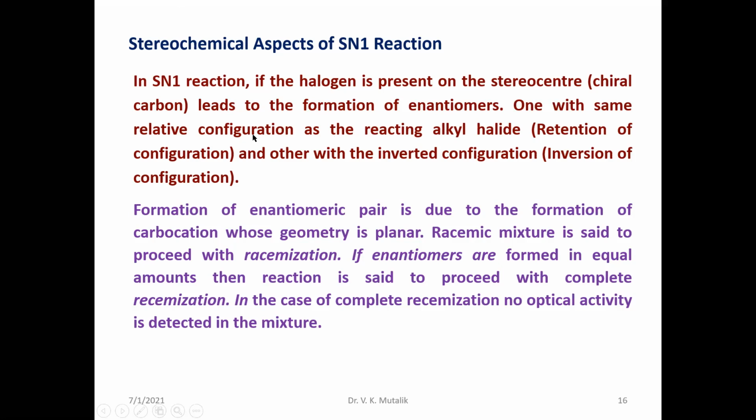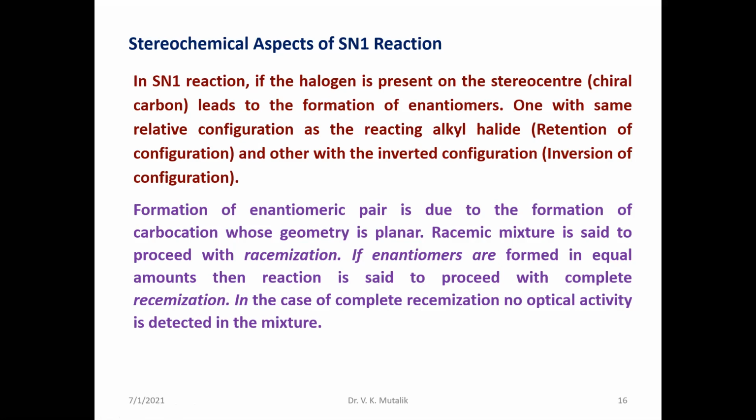One has the same relative configuration as that of the reacting alkyl halide, that is, it retains configuration. The other is obtained with the opposite configuration. So when equimolar mixtures of opposite configurations, enantiomeric forms, are formed, we can say that it is a racemic mixture.